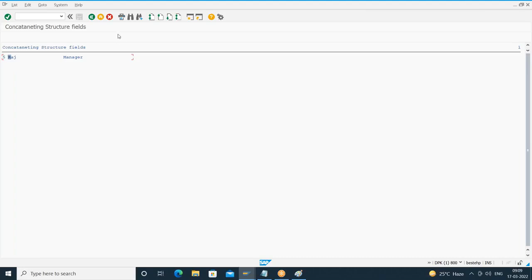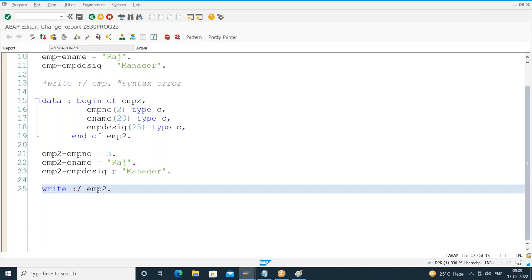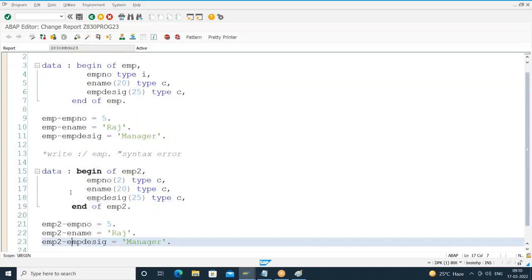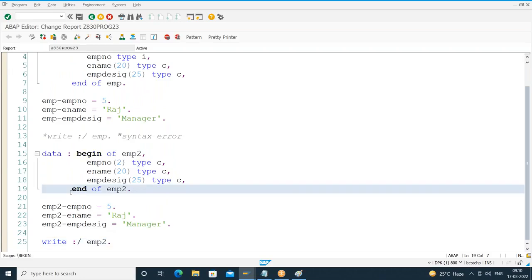So what I'm trying to say is I can use only the structure name in the write statement provided all the fields of the structure are character only. If all the fields are integer also, we cannot use it. It will give an error because integers cannot be concatenated. So only character fields can be concatenated. That's why make sure that all the fields are character fields. Hope this is clear to everyone. Any questions?